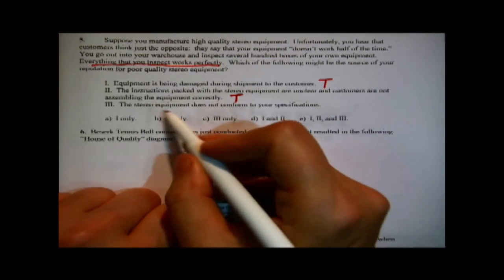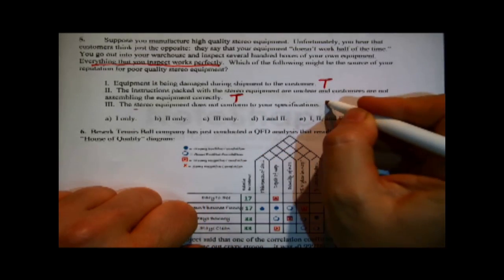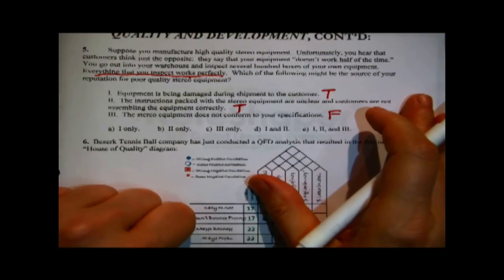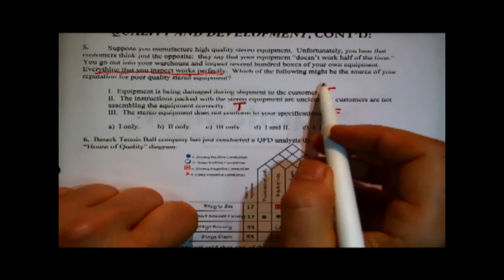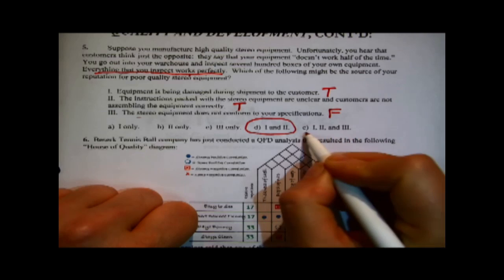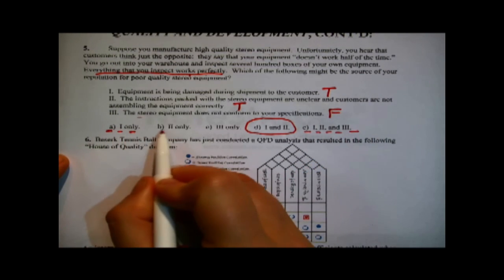The instructions packed with the stereo equipment are unclear and customers are not assembling the equipment correctly. That also is credible. That could be the reason it's occurring after the warehouse. The stereo equipment does not conform to your specifications. That's false because it's a contradiction to what was described in the scenario.